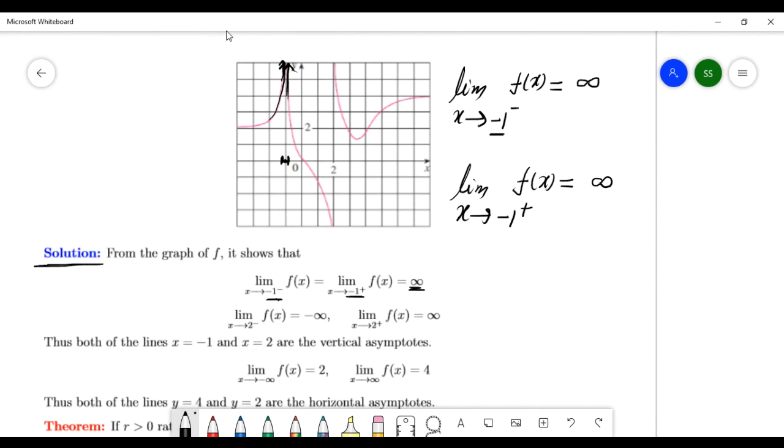Okay. So limit as x goes to minus 1 from the left of f(x), and limit as x goes to minus 1 from the right of f(x), both limits are infinity. It means what? This is the left limit infinity and the right limit infinity. It means the limit exists. Infinity and infinity are the same. It means the limit as x goes to minus 1 of f(x) is equal to infinity.